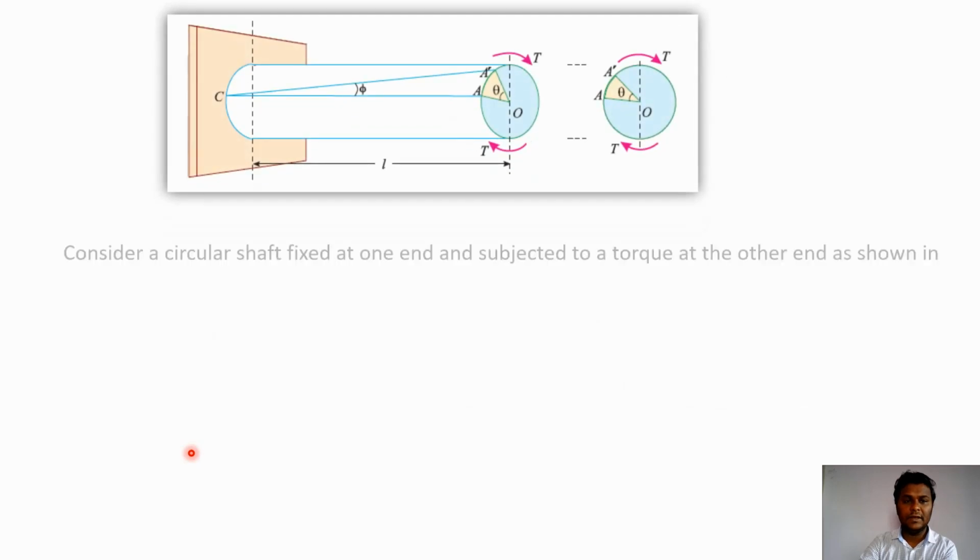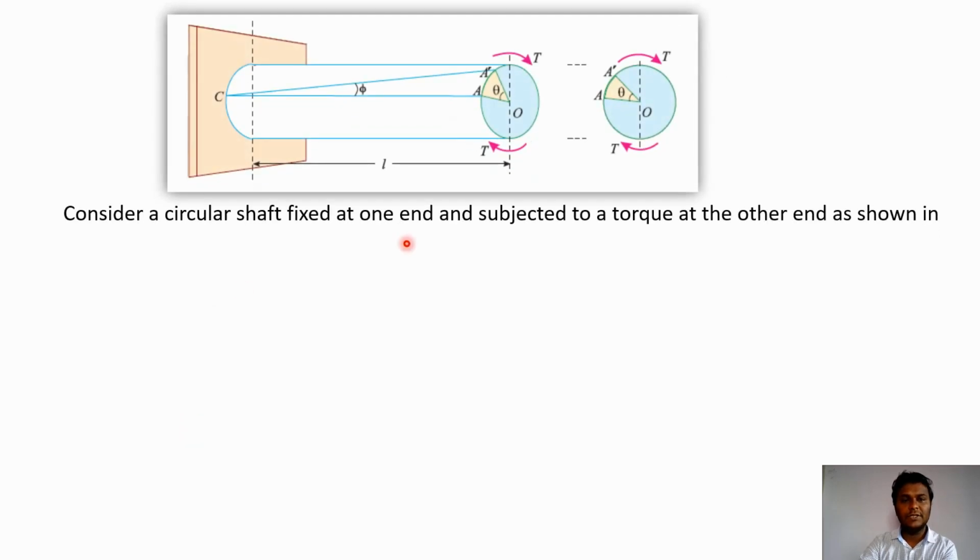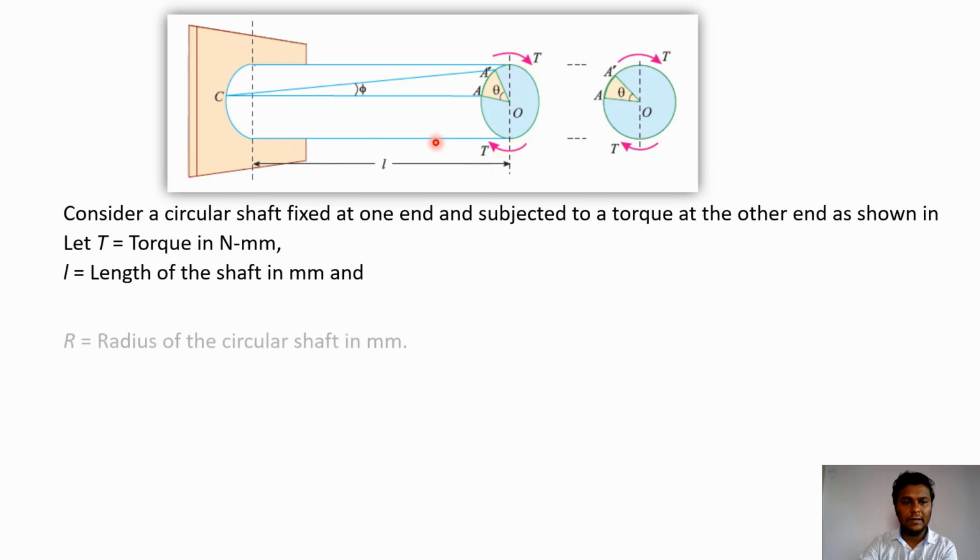Now let us again consider a circular shaft which is fixed at one end and subjected to a torque at the other end, as shown in the figure. In this figure, this is a circular shaft whose length is L. It is subjected to a twisting moment T or torque at one end. The length of this shaft is L, and R is the radius of this circular shaft.